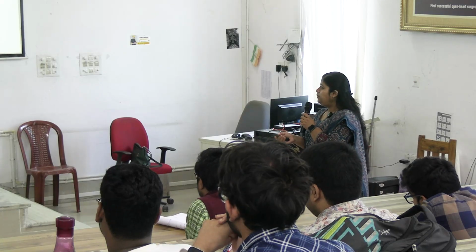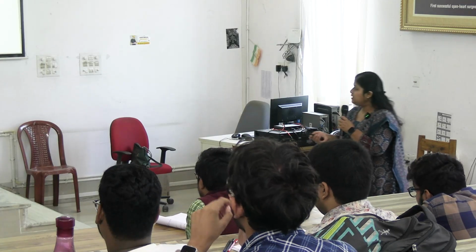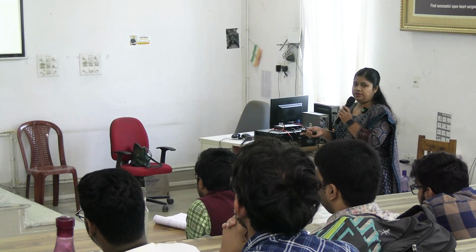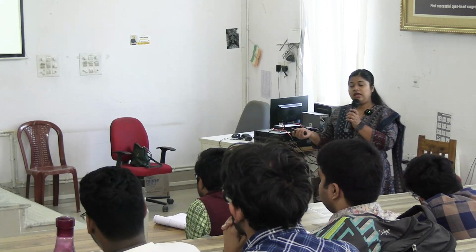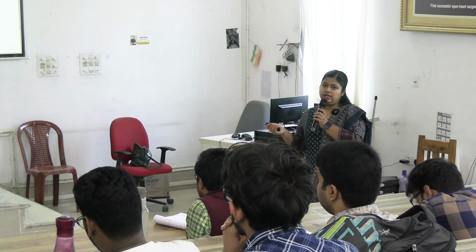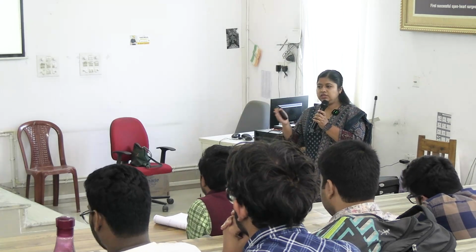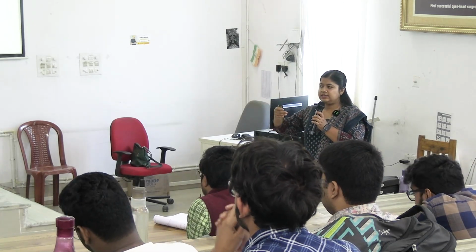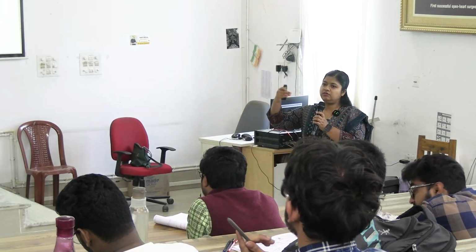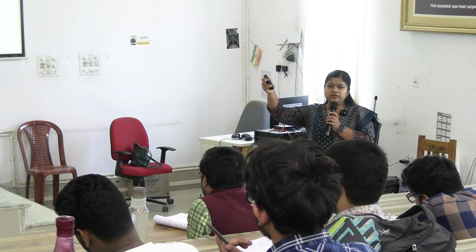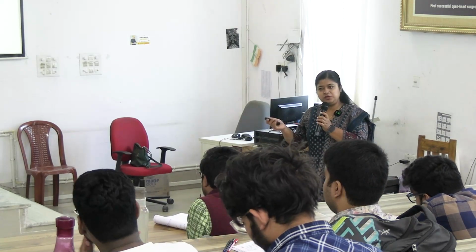Uroporphyrin, no. Protoporphyrin, no. So the answer will be porphobilinogen. ALA will also be accumulated, because any excessive accumulation of a product will lead to blockage or feedback inhibition of its previous precursor.